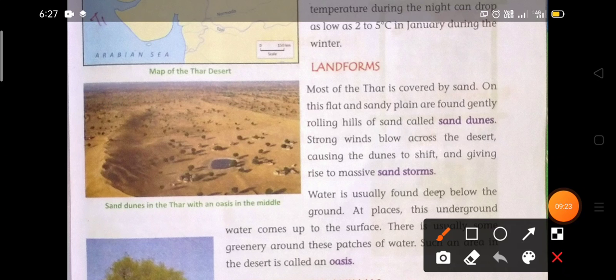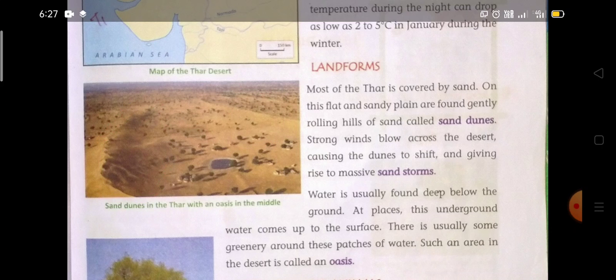This type of area, these rolling hills made by sand, this type of part is called sand dunes.